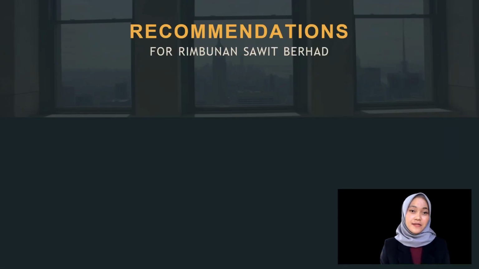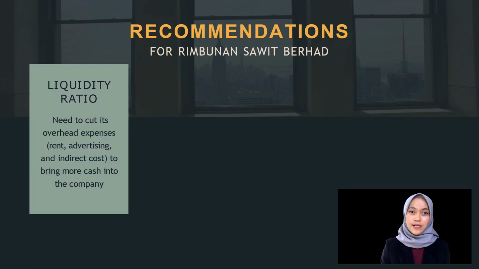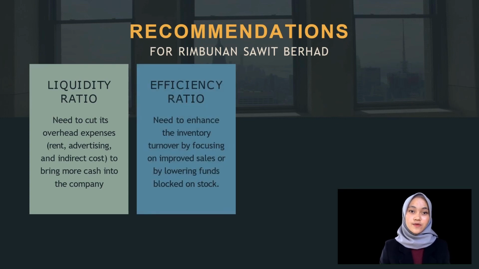However, Rimbunan Sawit Berhad needs to increase its efficiency in a variety of ways. Firstly, to increase its liquidity ratio, Rimbunan Sawit Berhad needs to cut its overhead expenses like rent, advertising and indirect costs. Thus, the company's short-term expenses will be reduced as the organization is able to save more money. Second, they need to enhance the inventory turnover since it fluctuated during the 3 years of the financial statement, either by focusing on improved sales or by lowering the funds blocked in stocks.